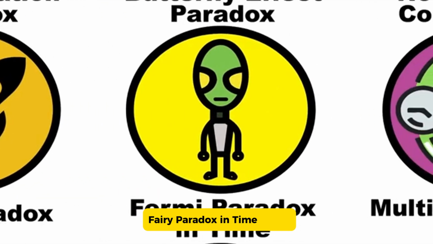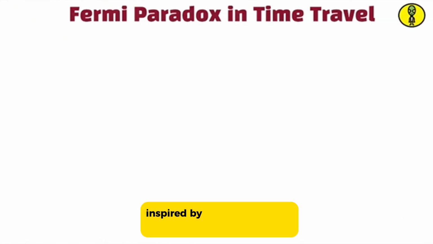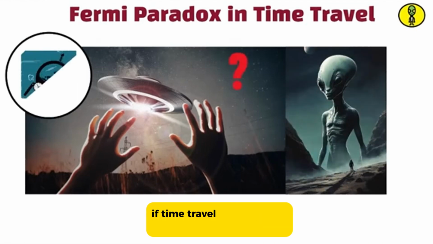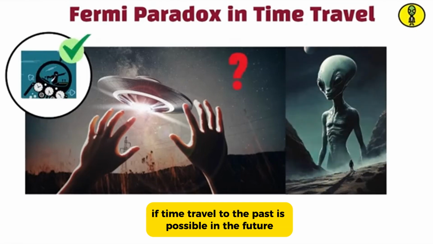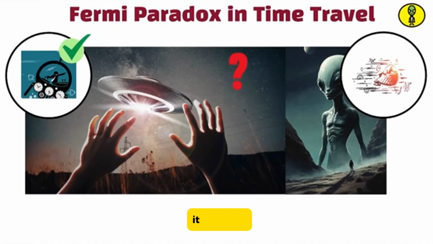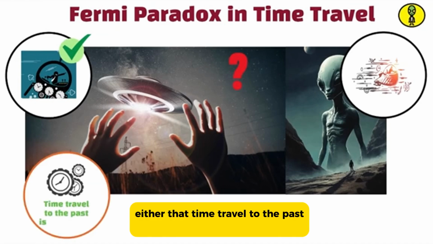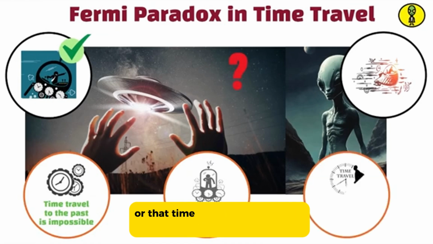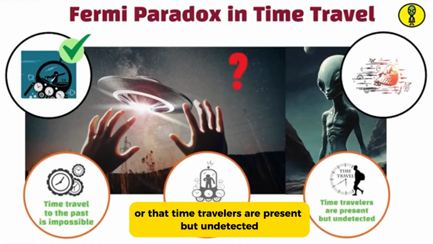Fermi paradox in time travel. This paradox, inspired by the original Fermi paradox about alien life, questions why, if time travel to the past is possible in the future, we don't see time travelers in our present. It suggests either that time travel to the past is impossible, that future societies choose not to use it, or that time travelers are present but undetected.